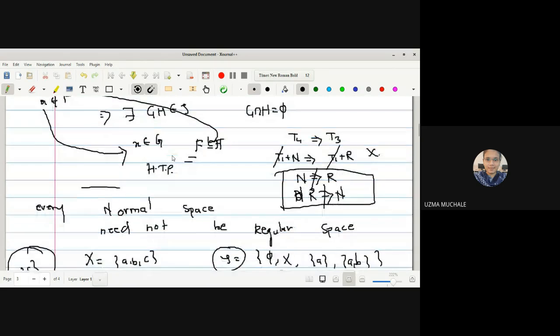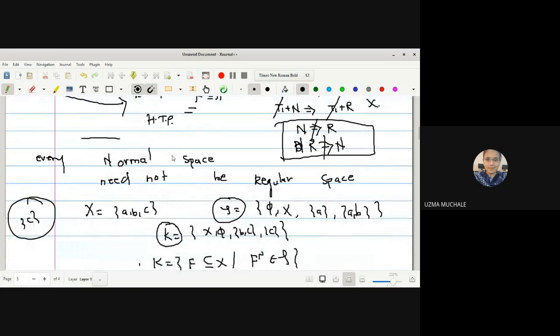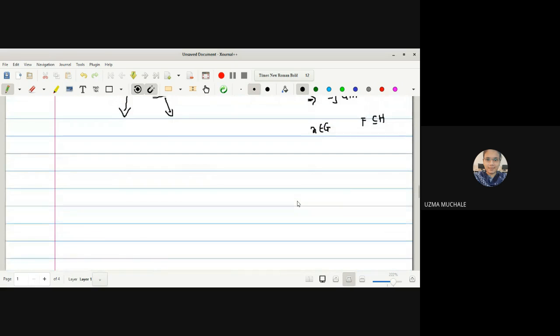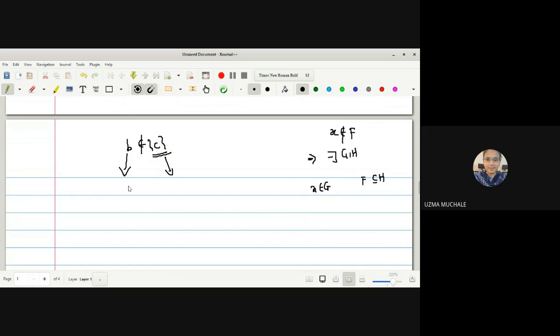We have to find one open set which contains the point B, right? No doubt you can consider this to be an open set which contains the point B. Another open set which contains C. B is not a member of singleton C. For B the open set is AB and for singleton C the open set is X. But is the intersection of X and AB empty? No, ma'am. So no doubt we are able to find two open sets, but they are not disjoint.